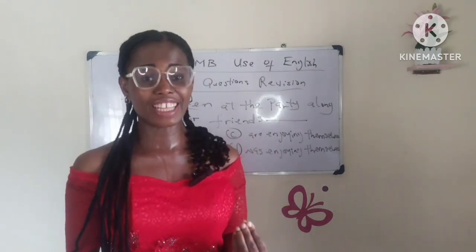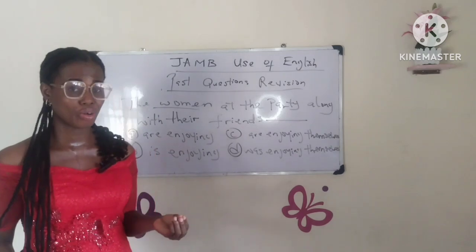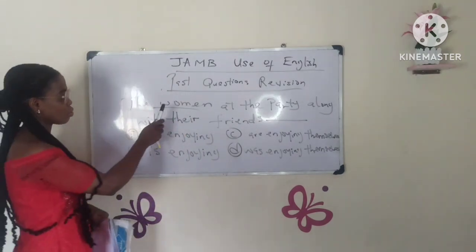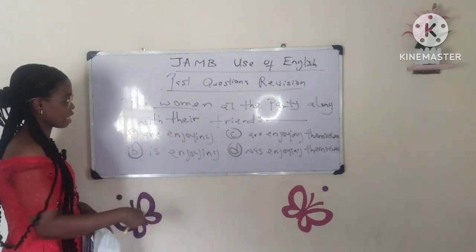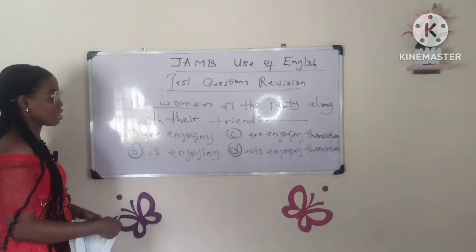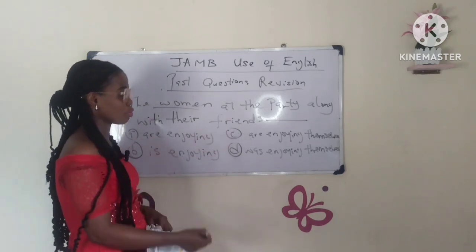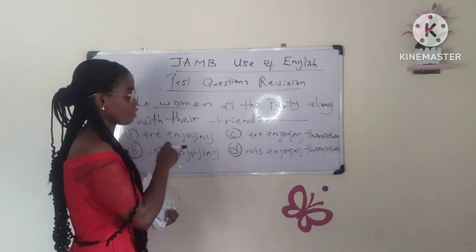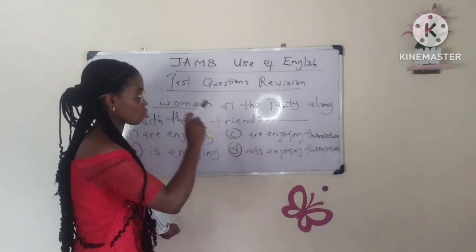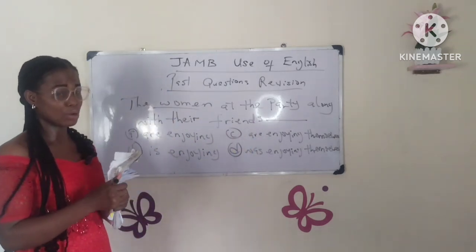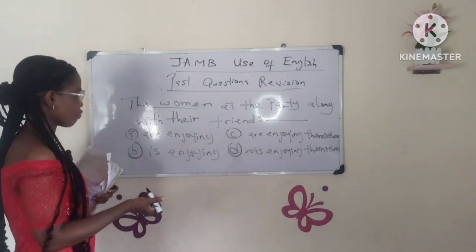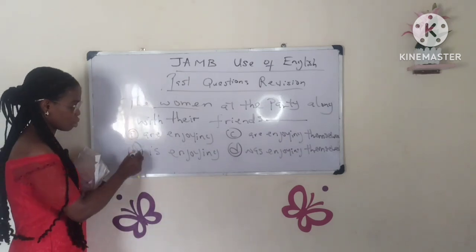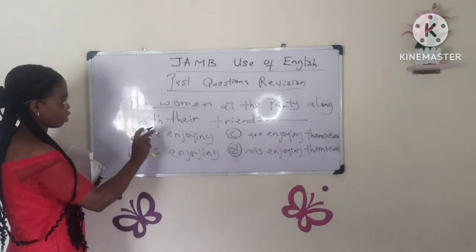First you have to apply the rule of complement Concord, where the verb has to agree with the first noun in the sentence. We have the women along with their friends. The women is what we are looking at. The women is plural, and though friends is also plural, our attention is on women. So the verb that fills the gap should be plural as well. We are going to strike off any option that contains a singular verb, so we strike off B and D. We're left with option A and option C.